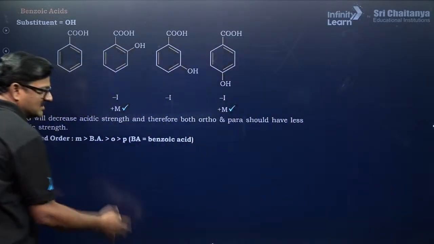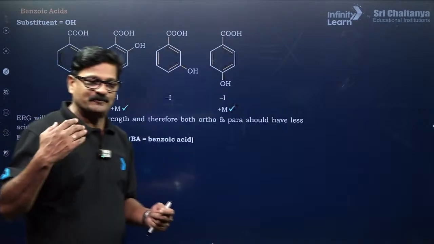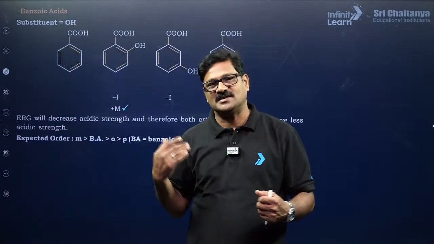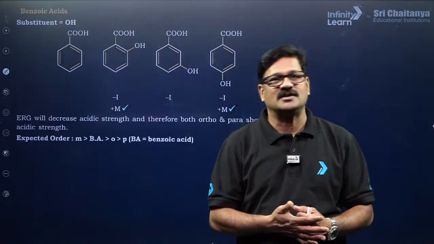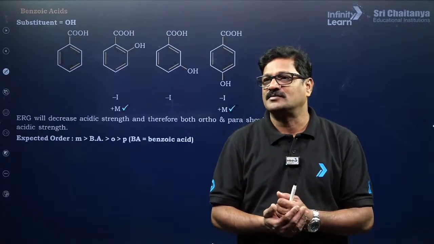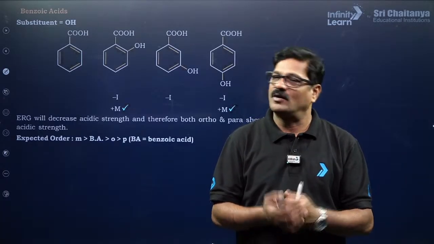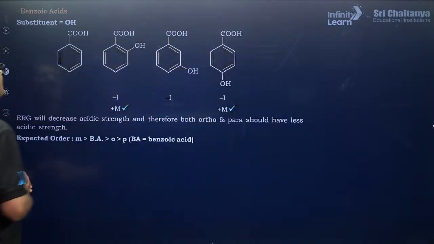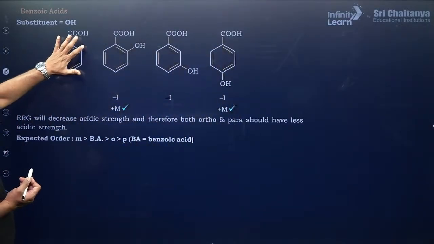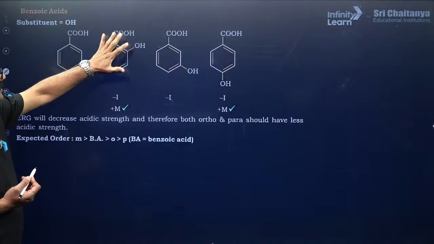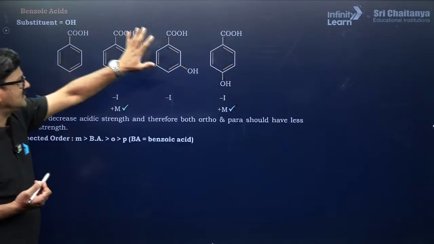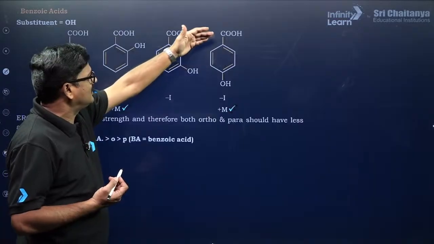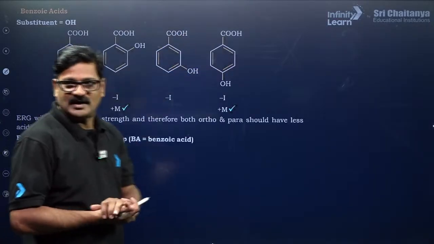So, the acidic nature of benzoic acids and phenols and alcohols, and the basic nature of amines, and many more things still have to come. Got it, right. So here substituents are there: COOH and benzoic acid, ortho-hydroxy, meta-hydroxy, and para-hydroxybenzoic acid.